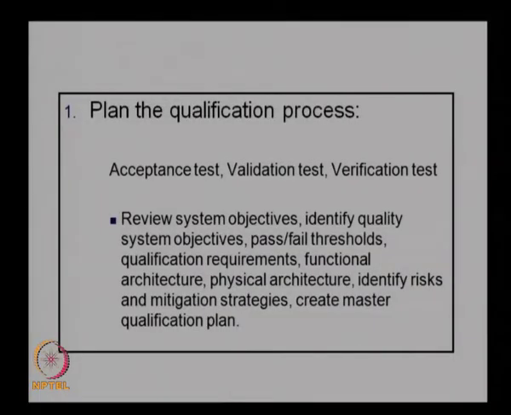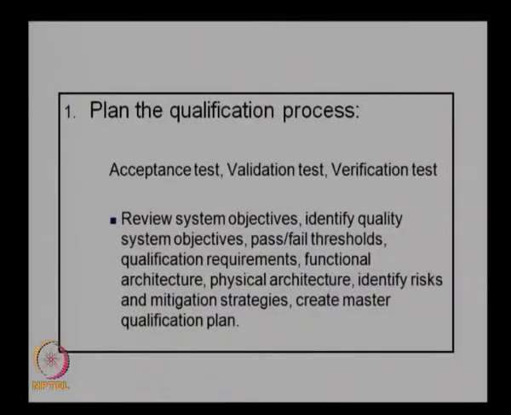Then we need to look at the pass fail threshold for each test, because we need to conduct many tests like acceptance test, validation test, and verification test, and we need to look at what the pass fail thresholds are for these tests. So, we cannot have a very low value for the threshold. If you put a very low value for the threshold, then the test becomes not really useful. But if you put a very high threshold, then you may find that for most of the tests the system will not be able to pass.